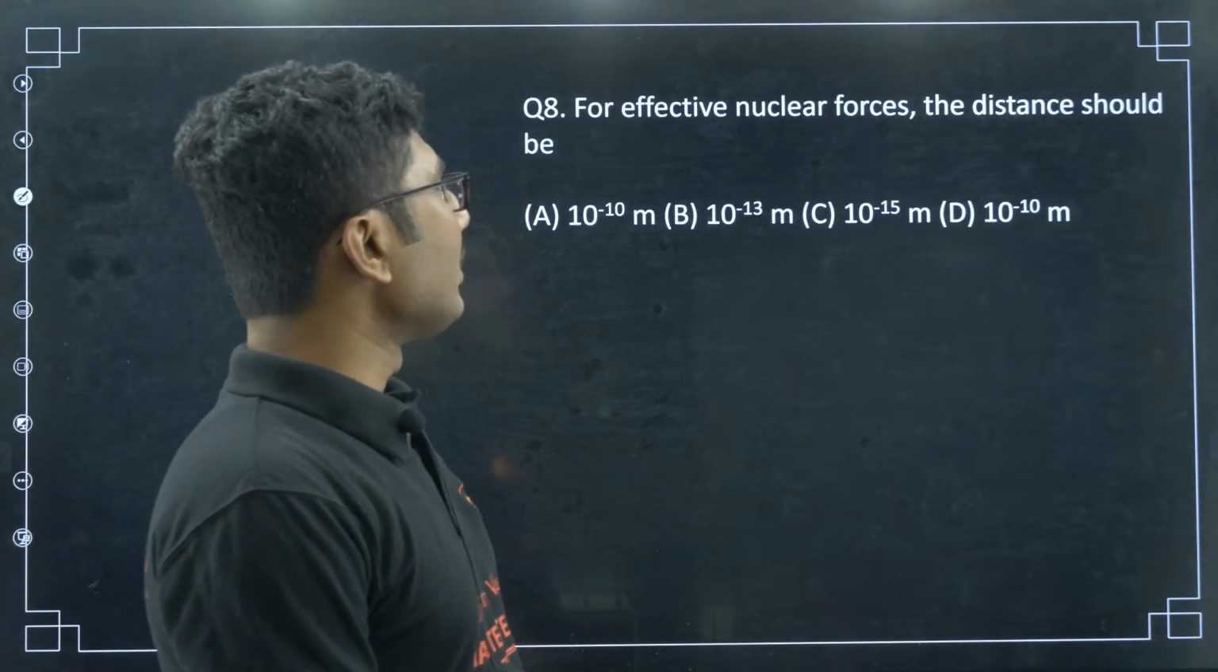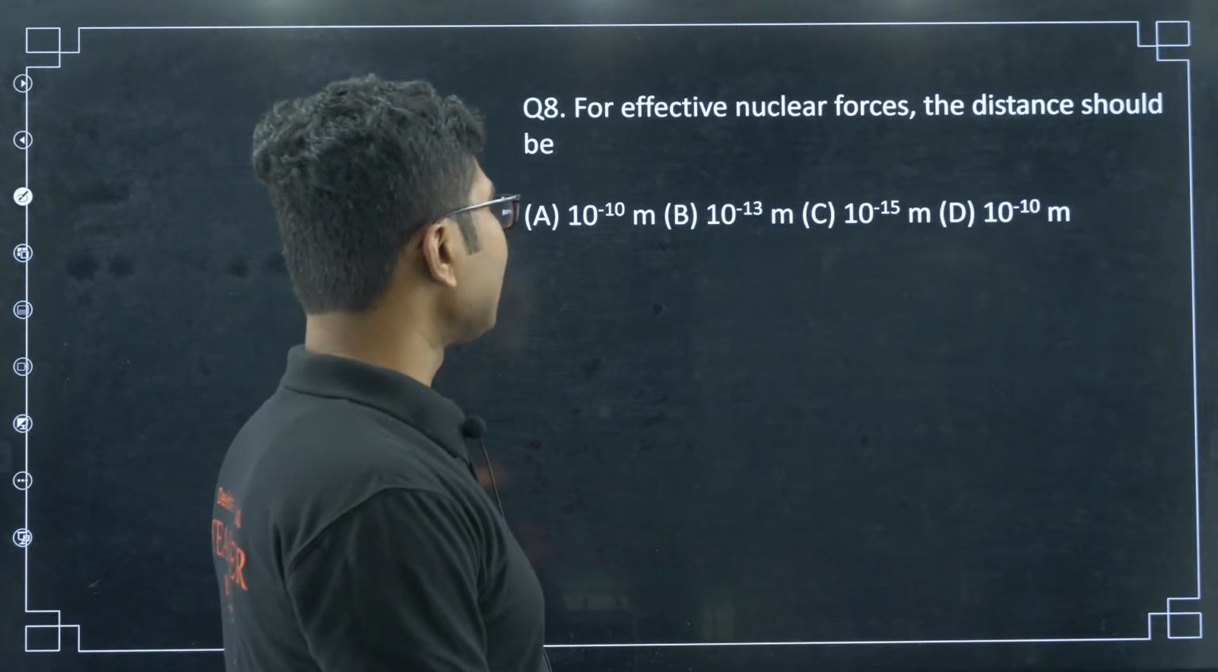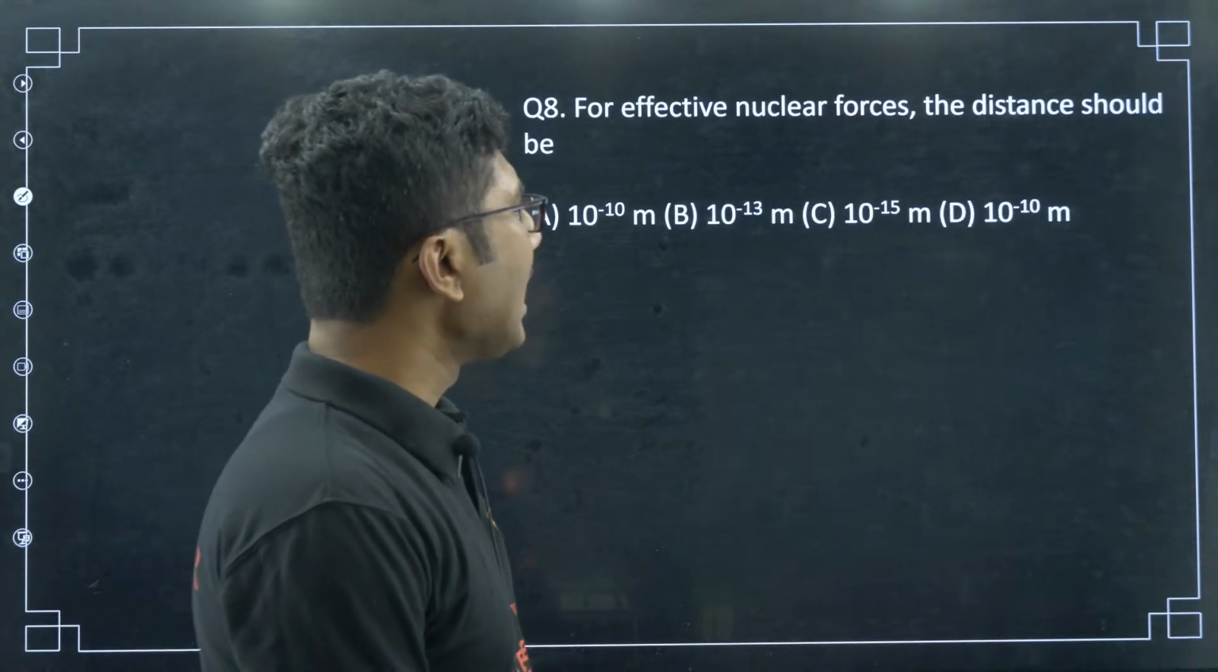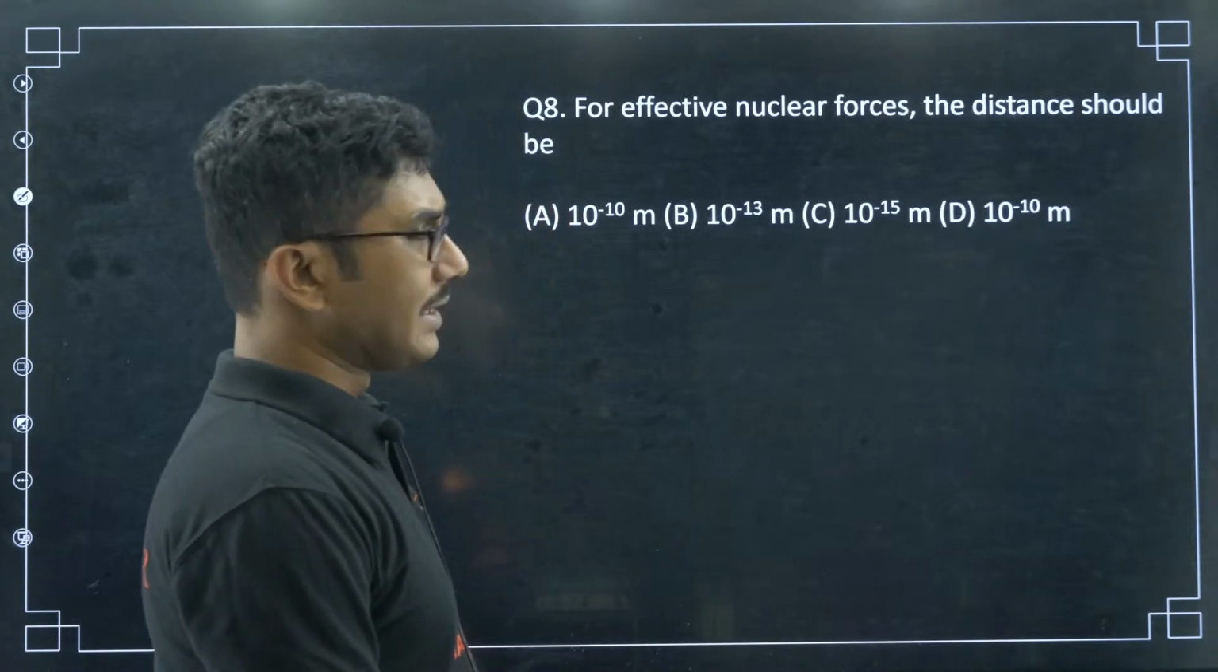For effective nuclear forces, the distance should be 10 to the power of minus 10 meters, 10 to the power of minus 13 meters, 10 to the power of minus 15 meters, or 10 to the power of minus 10 meters.